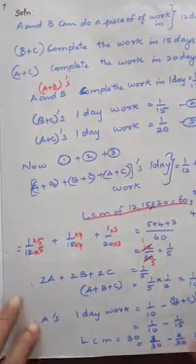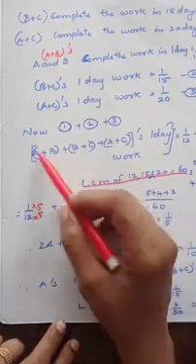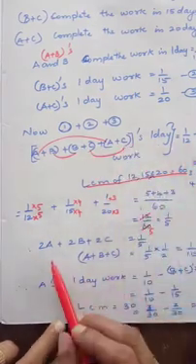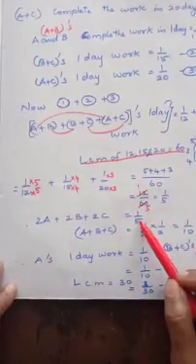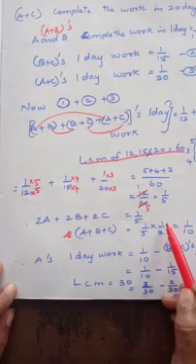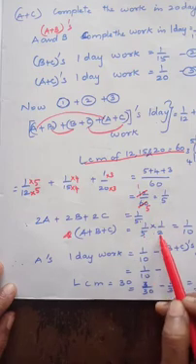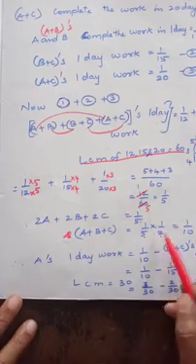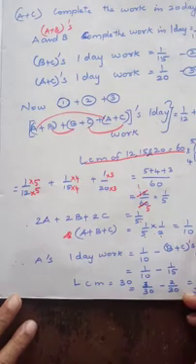So 1 by 5. Here in A plus B, B plus C and A plus C, A comes 2 times, B comes 2 times and C comes 2 times. So I am taking this as 2A plus 2B plus 2C is equal to 1 by 5. Now we have to bring this 2 to that side, so it will come as the reciprocal, 1 by 2. So 1 by 5 into 1 by 2, which is 1 by 10. Have you understood?